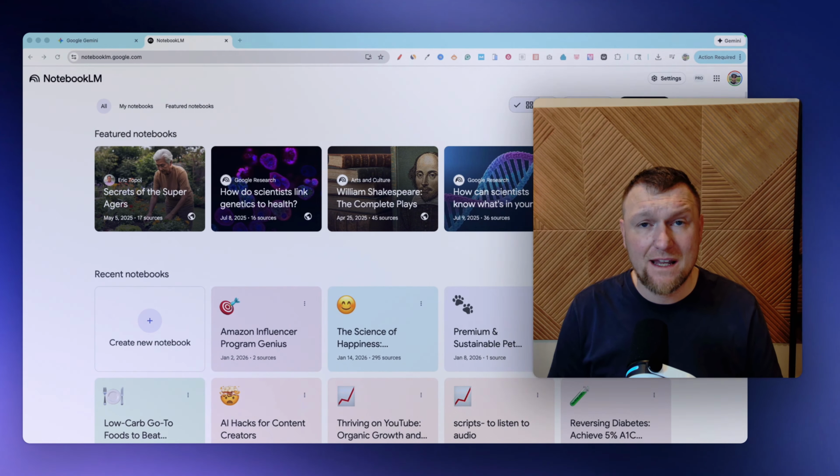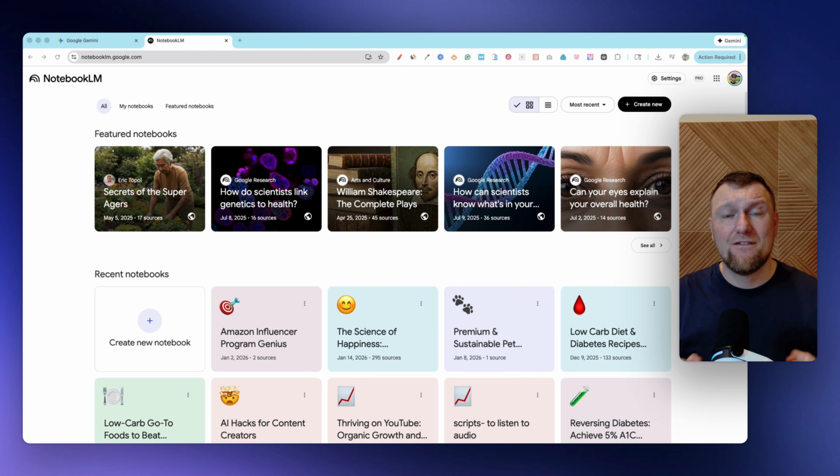All right, so in this video, I'm going to be showing you how you can use the power of NotebookLM and Google's Gemini. Combine them both. We're going to merge them and do some very powerful things. We're going to be able to create viral social media posts. So let's get started. So you can see that we are in NotebookLM right now.